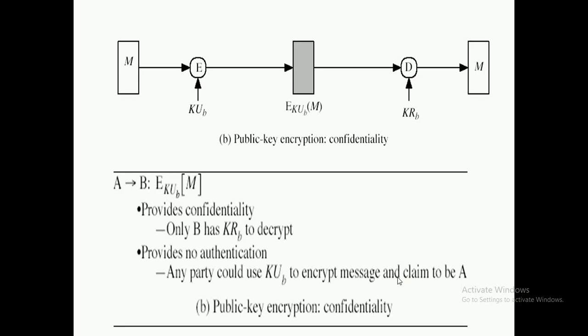It gets the confidentiality. It finds that the message is secret, but here it does not provide the authentication as the public key of the receiver, that is party B, is available to all. So you cannot guarantee that the message has been sent by party A.